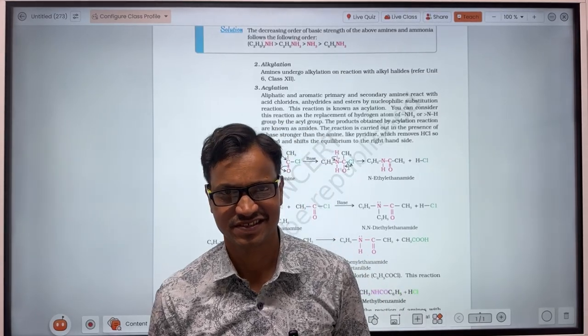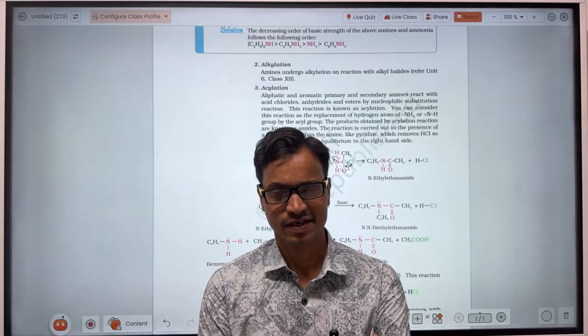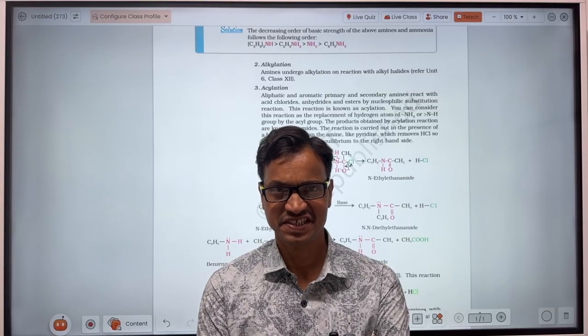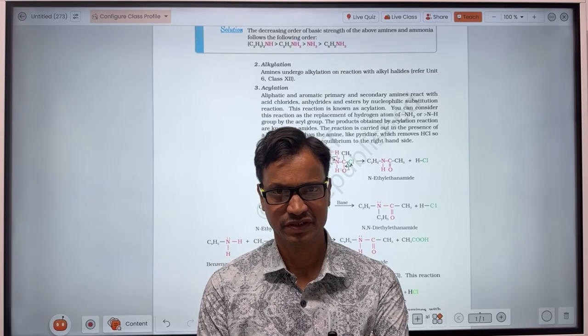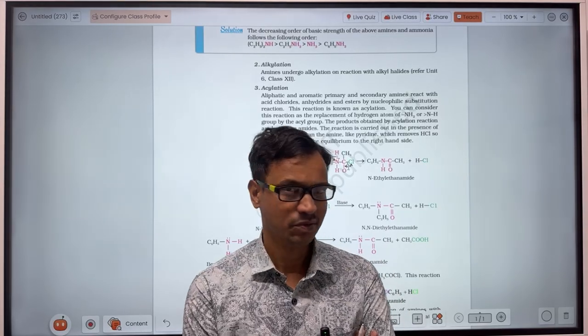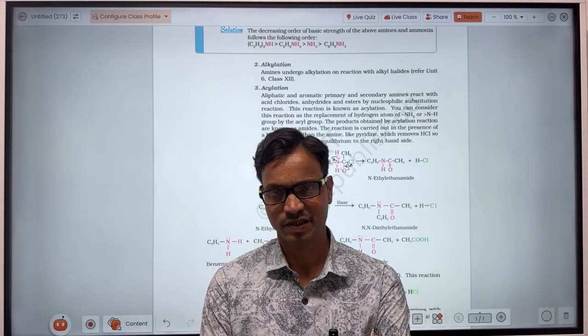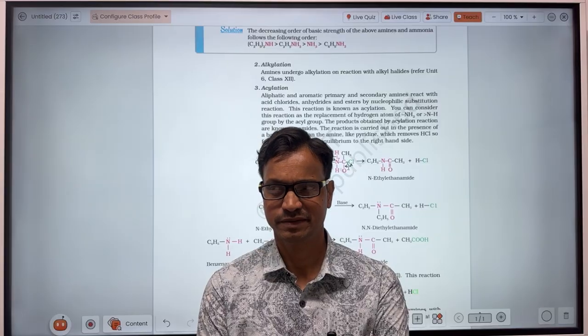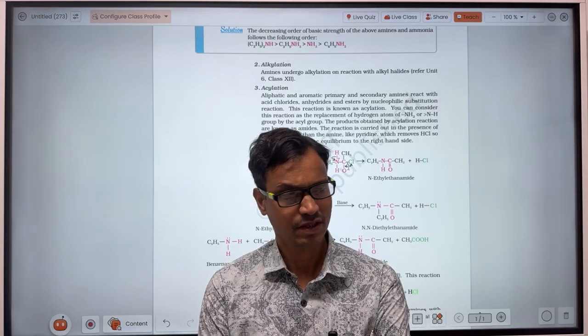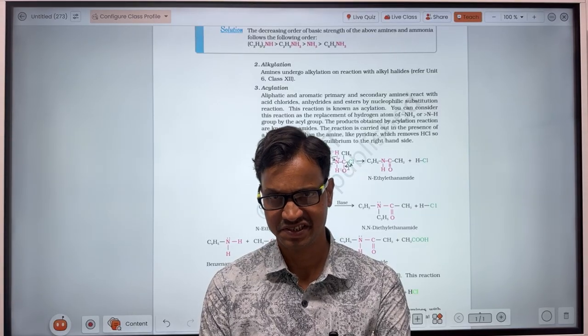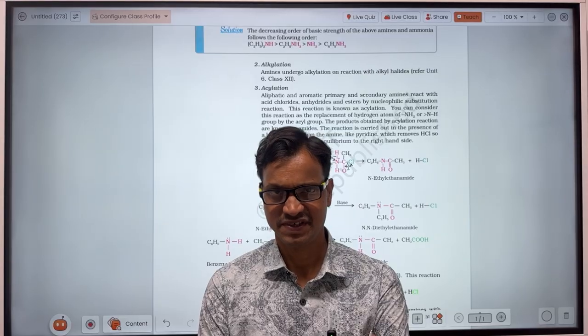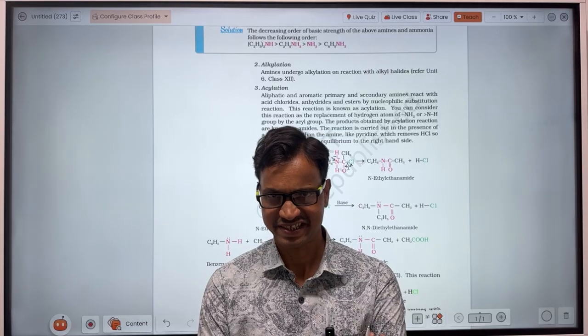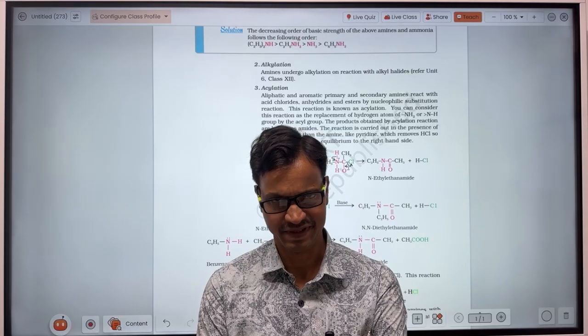In the last class, we discussed up to the basic strength of the amines. Now we will discuss the other chemical properties. Of the chemical properties of amines, we have already discussed the basic strength. Now we will discuss the other reactions performed by the amines.